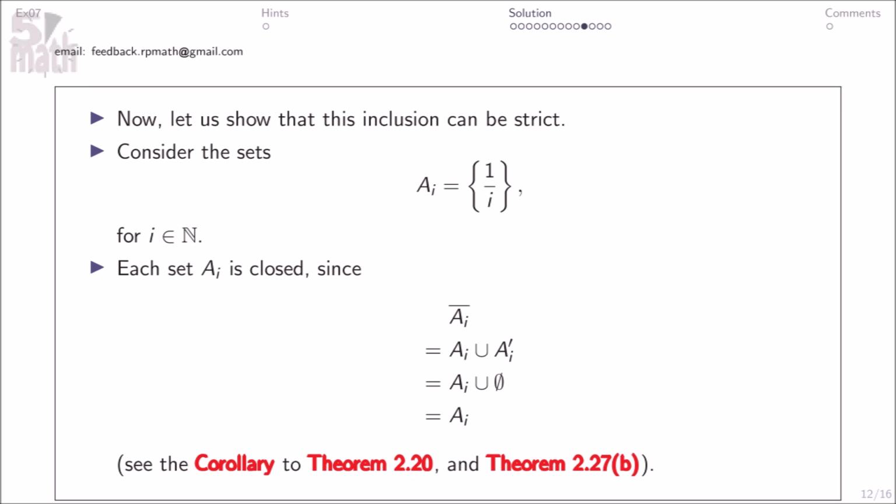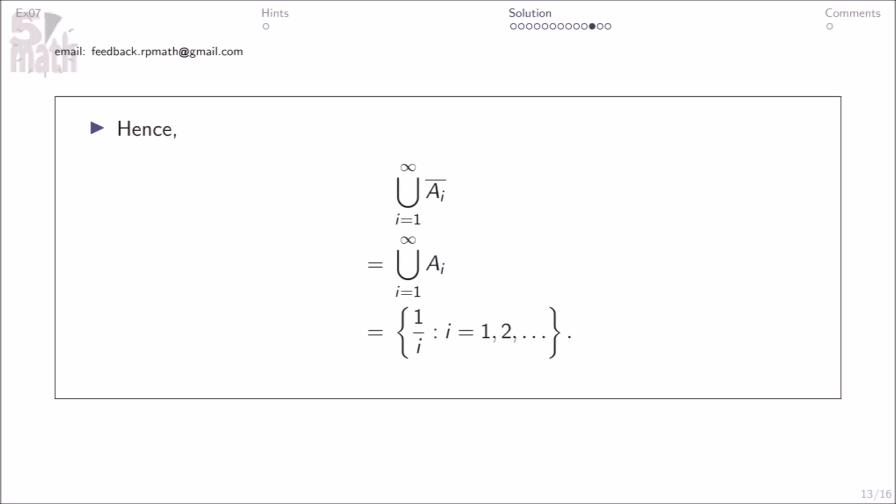Now, let us show that this inclusion can be strict. Consider the sets Ai equaling this for i an element of the natural numbers. Each set Ai is closed since Ai bar equals this. See the corollary to theorem 220 and theorem 227b. Hence, we have this.